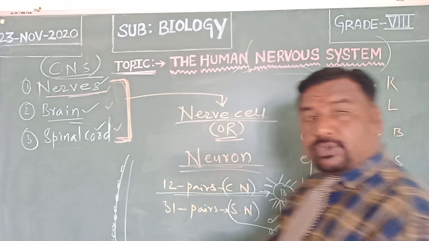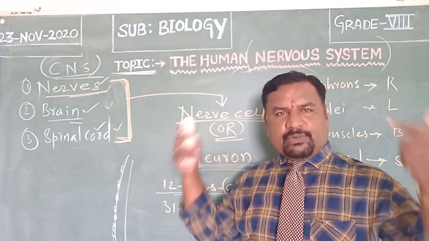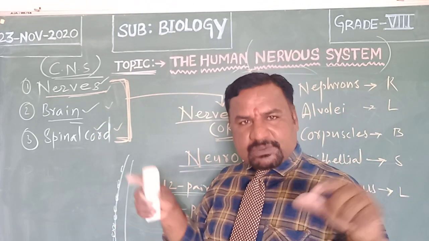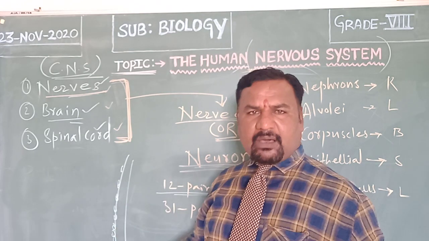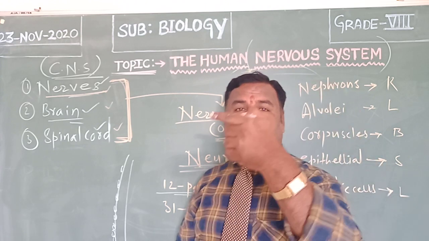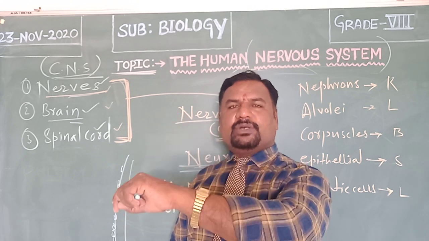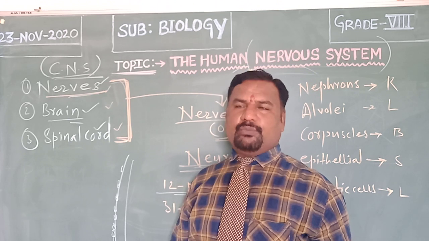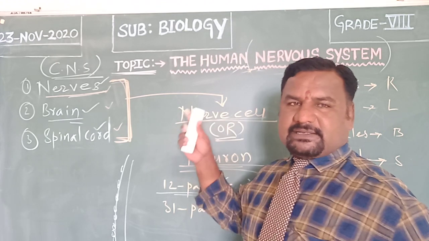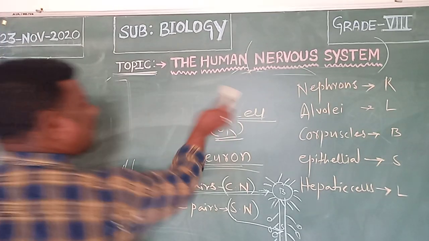So let us discuss the nerve cell. Children, every part, every tissue, every component, every organ of our body is composed of cells. But we cannot see cells. Is it visible? No. Every organ of our body is made of cells, but we may not be able to see them because of their microscopic nature. Cells can only be seen under a high power electron microscope. When nerve cells, neurons, are observed under a microscope, how they look, that structure we will discuss now. The structure of nerve cell or neuron.